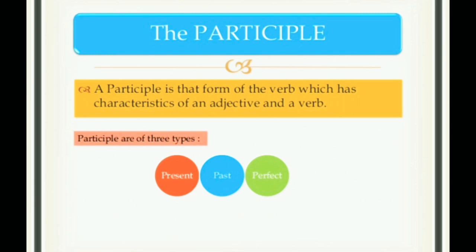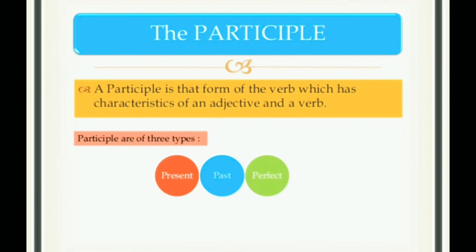Okay, students. So today we are going to study, under the non-finite verbs, the third category, that is the participle. I know that most of y'all are familiar with participles, so still we'll be learning it in more depth. So a participle is that form of a verb which has characteristics of an adjective and a verb. That means it acts both like an adjective and like a verb also.